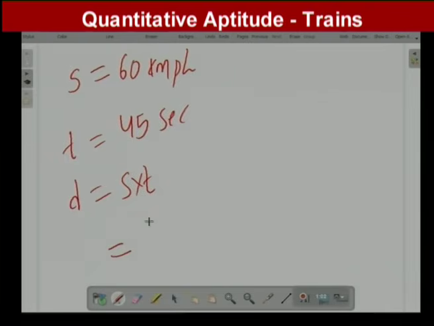Speed how much given? 60, and time how much given? 45. But one small thing here, what is it? Speed is in terms of hours, so speed is equal to 60 km/h. Per hour means time is in terms of hours, whereas here time is in terms of seconds.